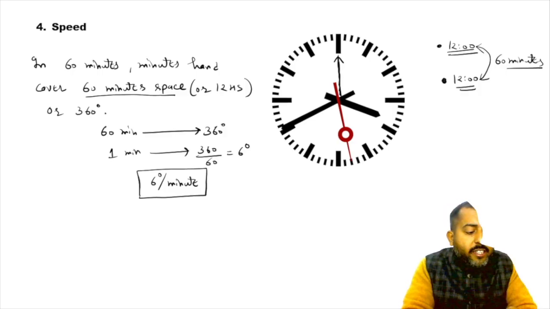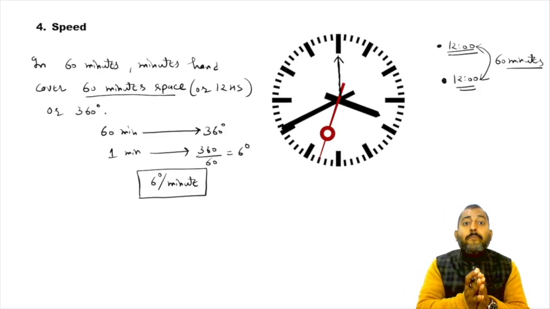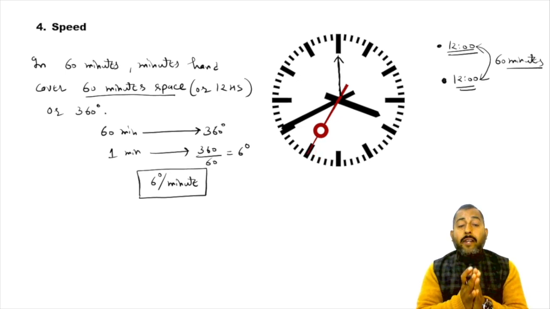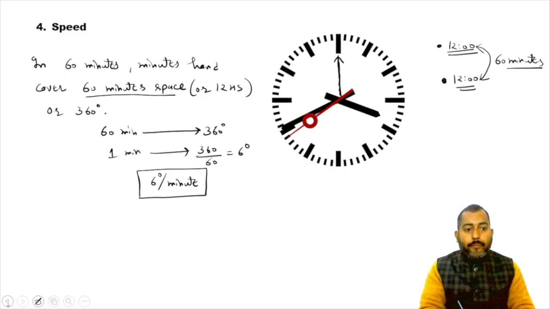Speed of the hour hand was half degree per minute. Speed of the minute hand is simply 6 degree per minute. Alright guys, please make a note of it. Let's move on.